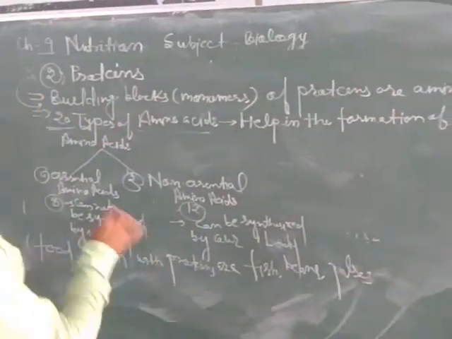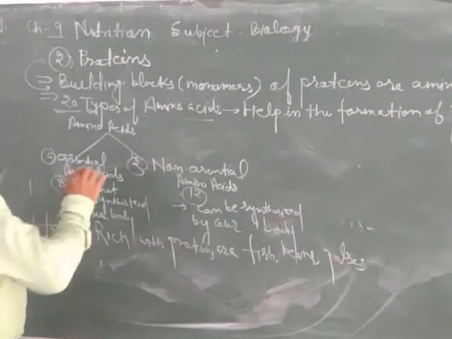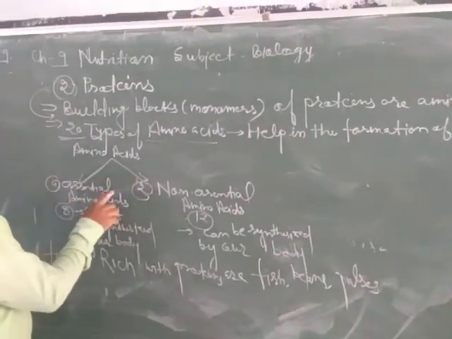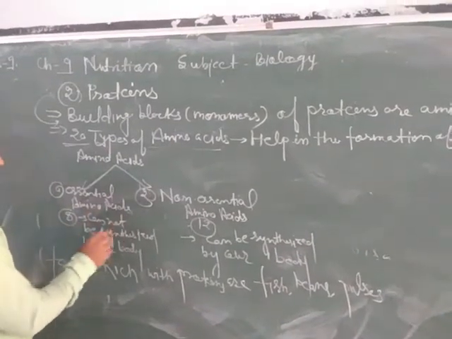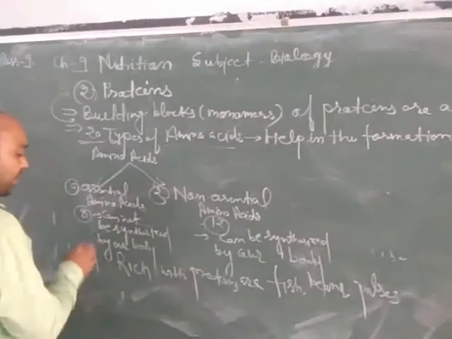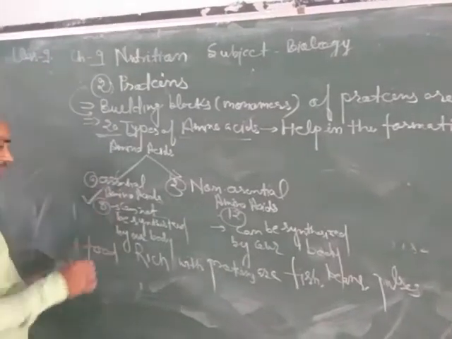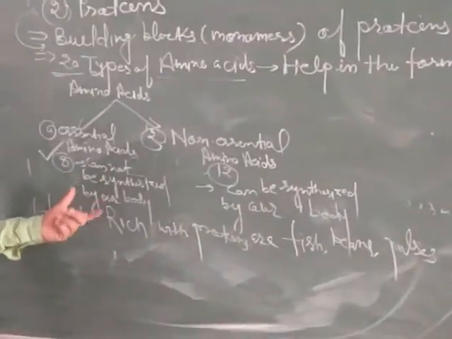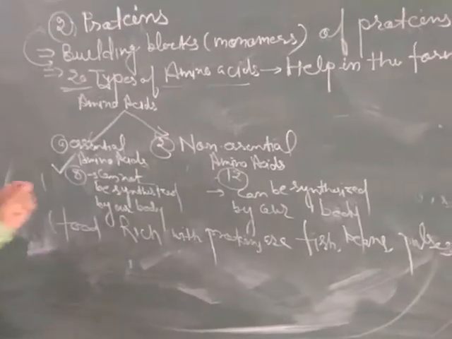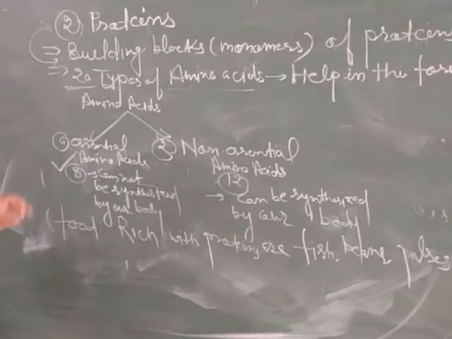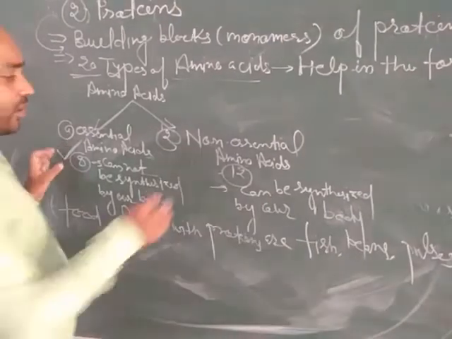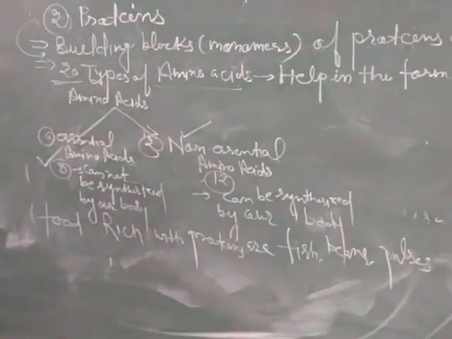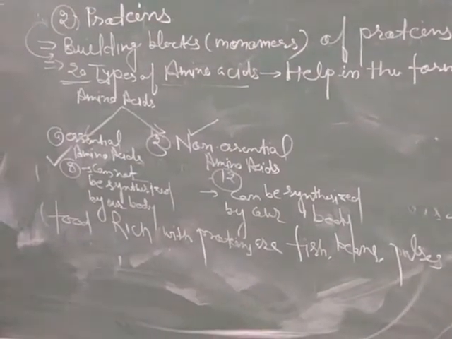Amino acids, according to their formation in the body, can be categorized into two categories. The first category is essential amino acids. These are 8 in number, and they cannot be synthesized by our body. This means we have to take them from outside to supplement our body. Non-essential amino acids are 12 in number, and they can be synthesized by our body.